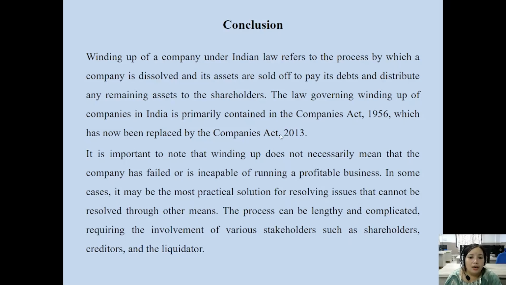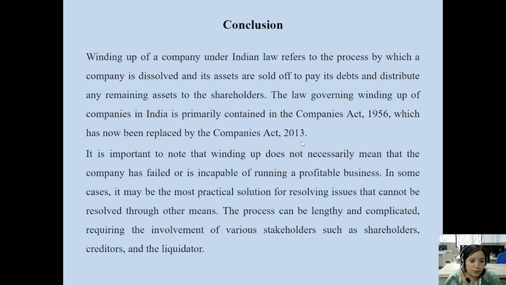That is the law governing the winding up of the company as per the Companies Act of 1956, the previous company law, and the new Act enacted in the year 2013, as applicable to the company for the purpose of winding up.